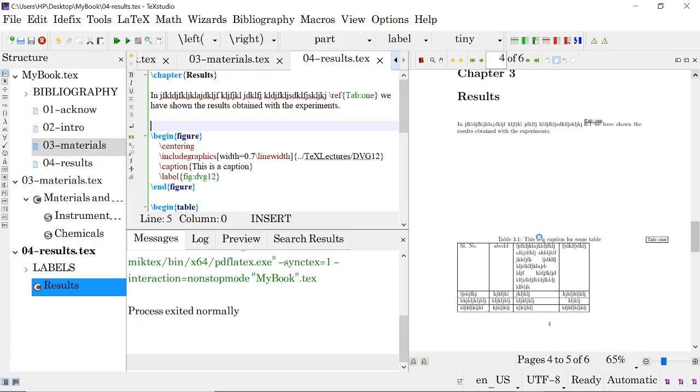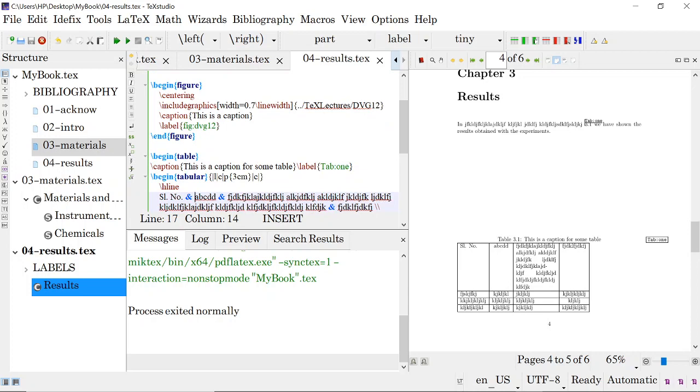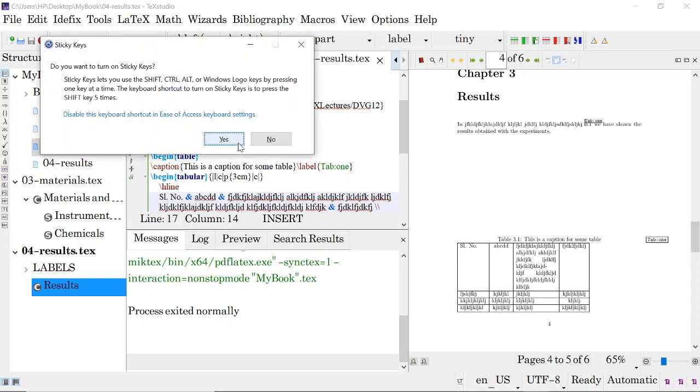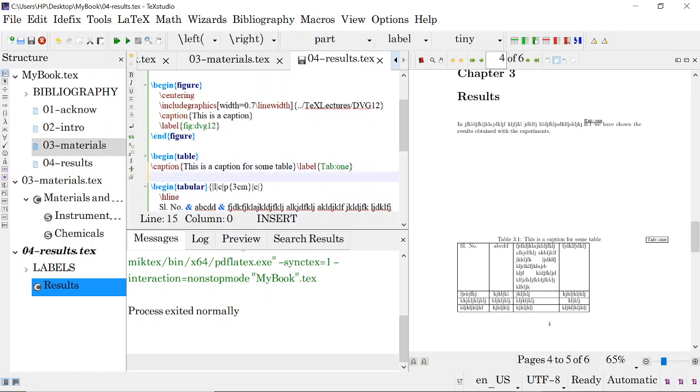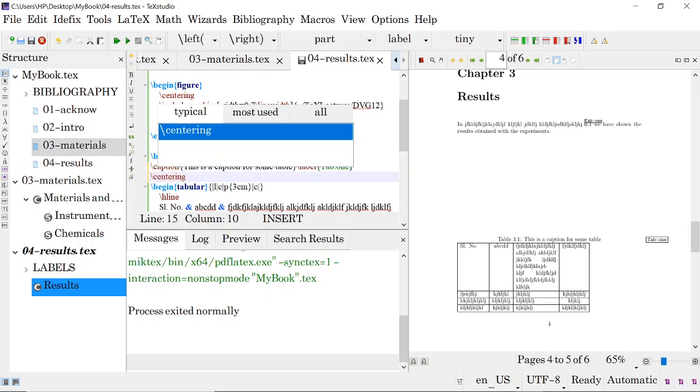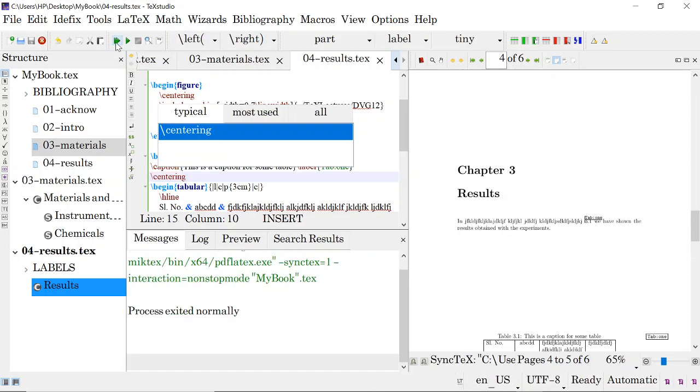Like this it will go. Now here you may say the table is not centered. What do we have to do? We have to put a centering here. Okay. Now the entire table will be centered like this.